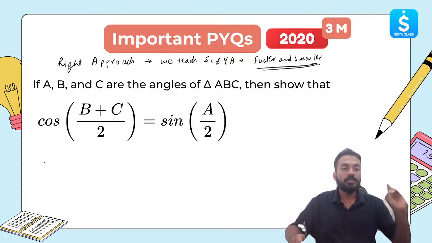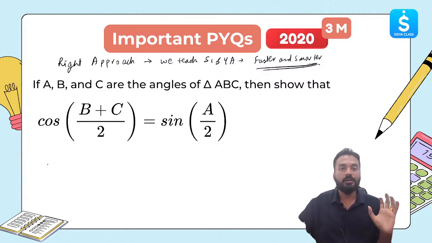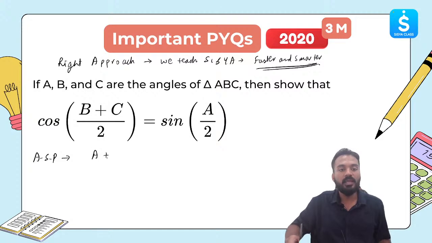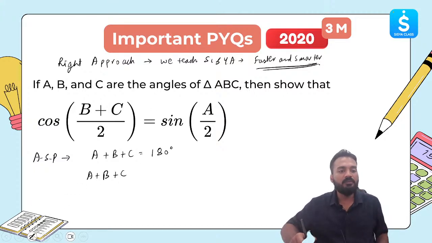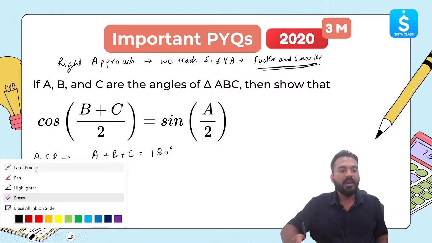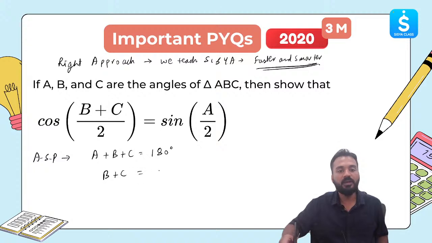According to the angle sum property, which I told you to remember before we started, angle A plus B plus C is equal to 180 degree. Correct? According to the angle sum property, in a triangle, the sum of interior angles is equal to 180 degree. Now B plus C will be equal to 180 minus A. B plus C will become 180 minus A, yes or no?